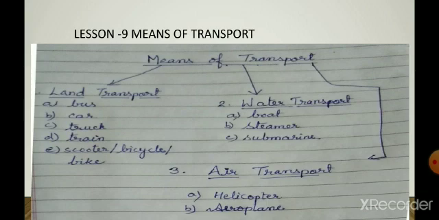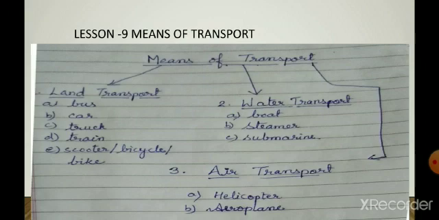So we cannot use the same means of transport to go to all the places. The means of transport we use depends on the distance we need to travel and the money we can afford to spend. So we use different means of transport for reaching different places, right, children?